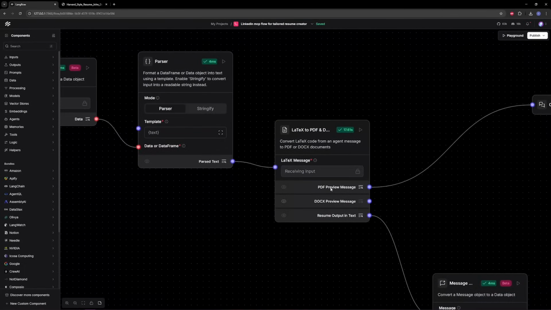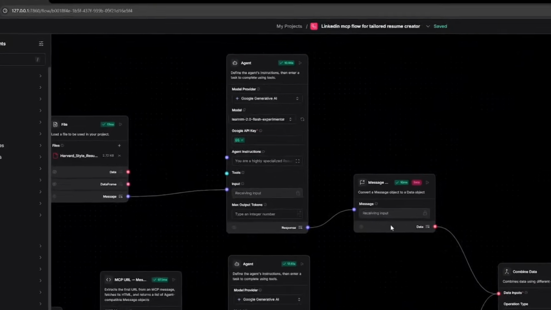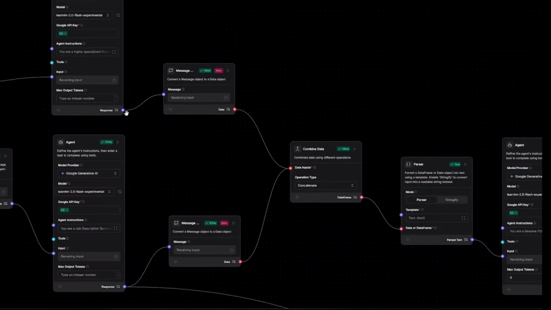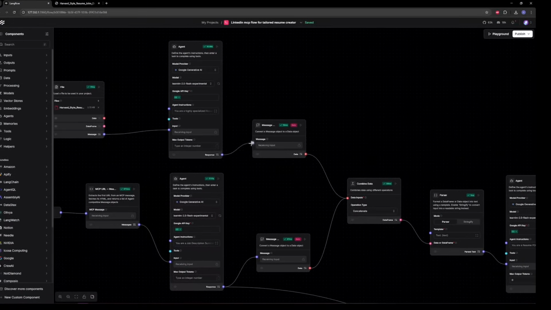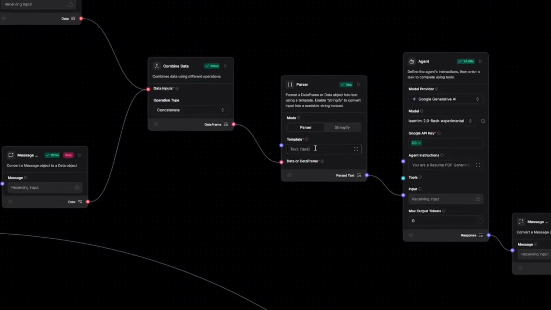The second custom component that we have used is a LaTeX to PDF converter, which creates a 3 media output. One of the challenges that we faced here was connecting output from 2 different agents into a third agent as a single input to the third agent. Here we have used message to data converter and a parser together to extract the combined data from 2 different agents.